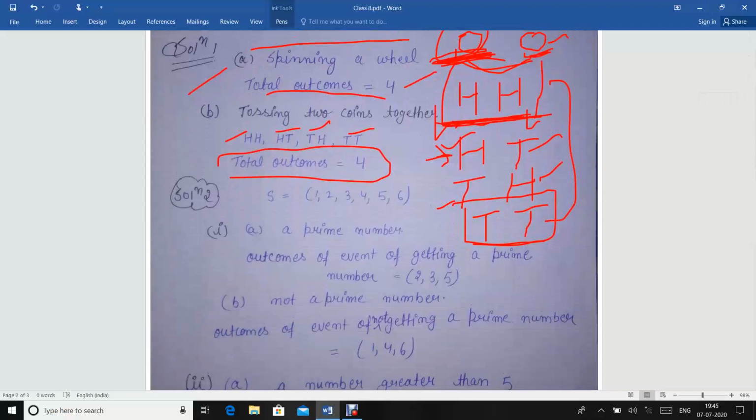When you throw a dice, there will be the outcomes that are 1, 2, 3, 4, 5 and 6.